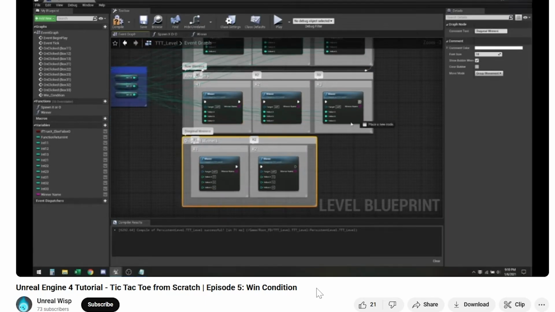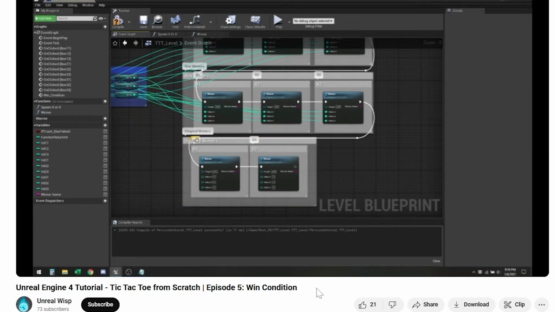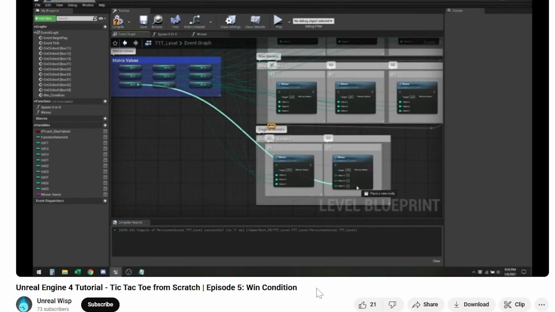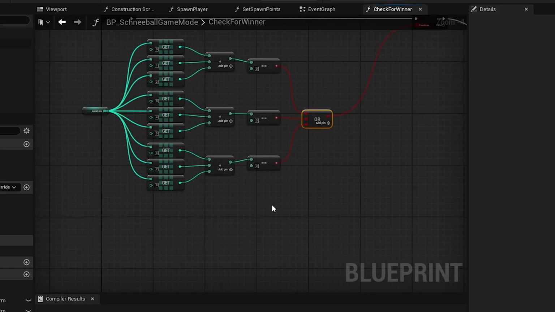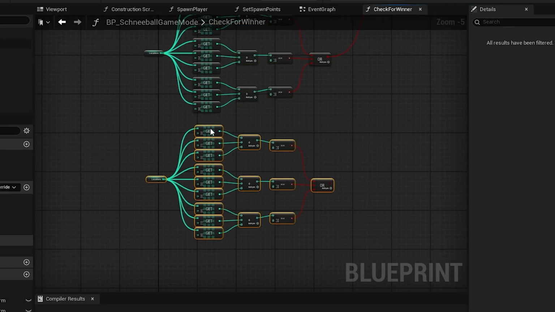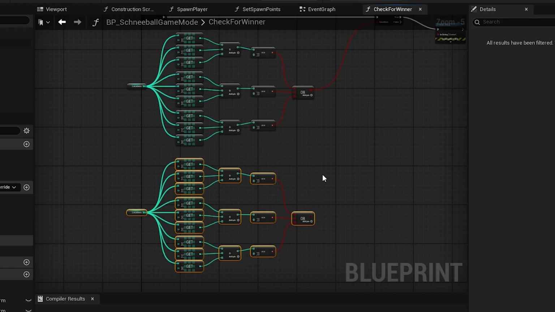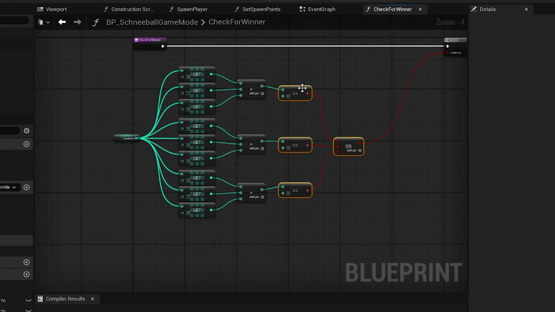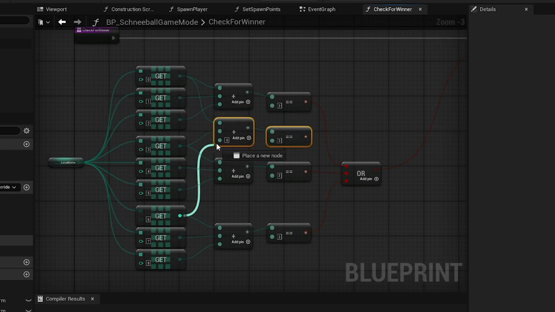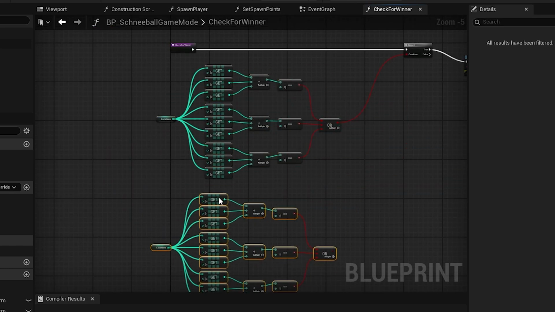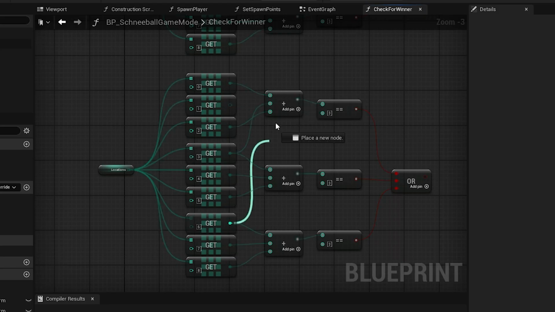My solution, which is probably pretty janky, was to just create an array on the game mode blueprint that represents the state of the grid. So the integers of each item in the array take one of 3 values. 0 means the grid cell is empty, a player hasn't put a naught or a cross there. 1 means the grid cell contains a cross, and -1 means the cell contains a naught.